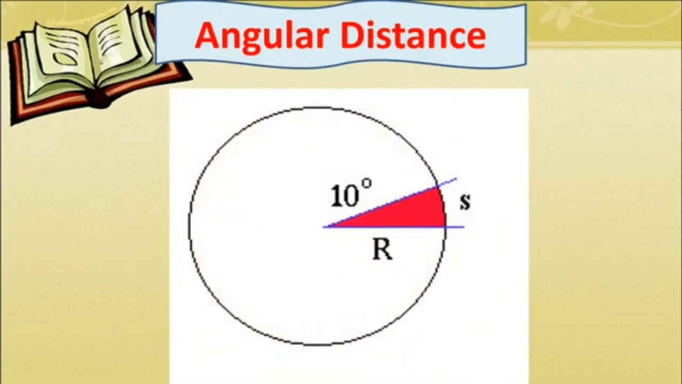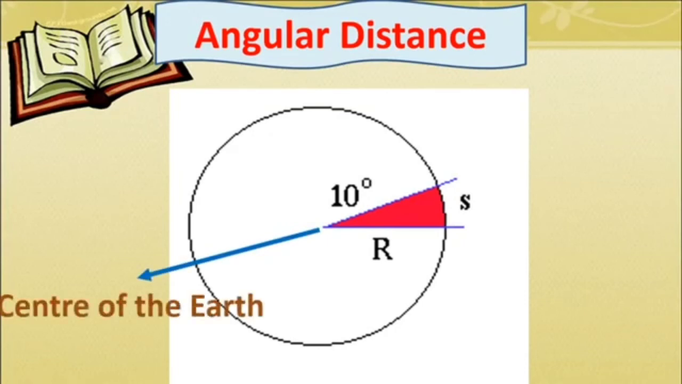So see, suppose this is the earth, and this is the center of the earth. When you open up the earth, you arrive at the center. This is the center of the earth, this point. And suppose this is a place which is located on the surface of the earth, and you want to find out the degree of latitude of this particular place.